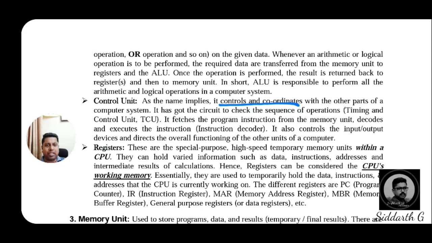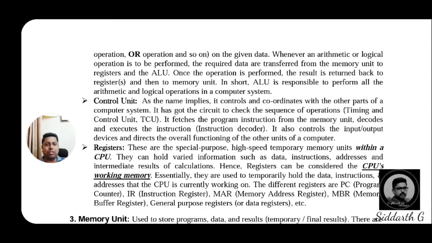And with the help of the timing and control unit, TCU. One more abbreviation: CPU means central processing unit, and TCU means timing and control unit. So it fetches the program instructions from the memory unit, and decodes and executes the instructions.